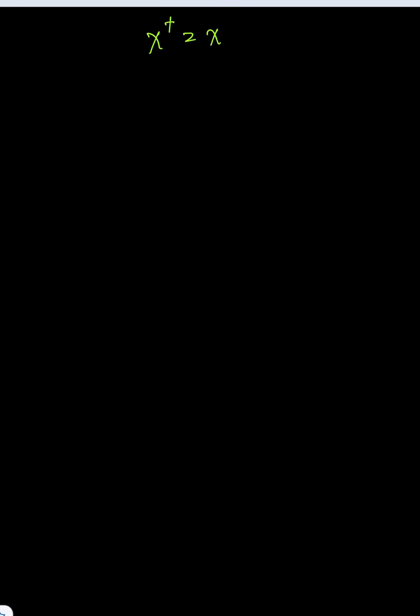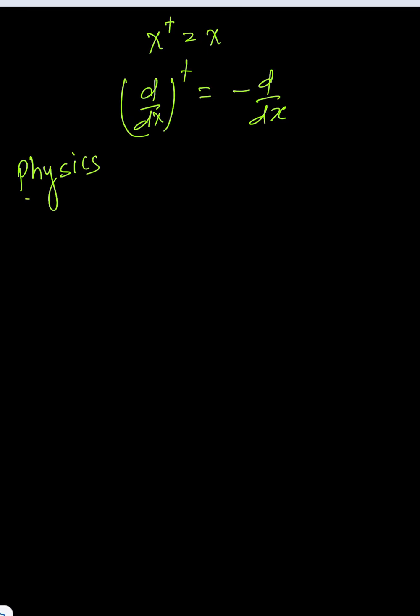it means they are Hermitian. But when we are going to find d by dx dagger, this is going to be minus d by dx. So the physics behind that, when I am saying that d by dx dagger is equal to minus d by dx, it means if we apply d by dx on a bra state psi, the result will be according to whatever the psi is. I am not discussing that here.